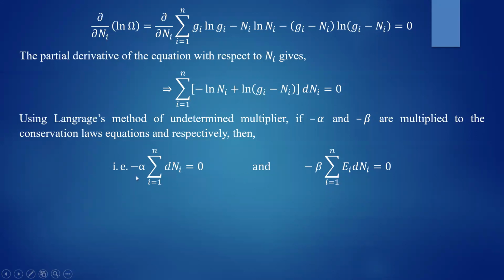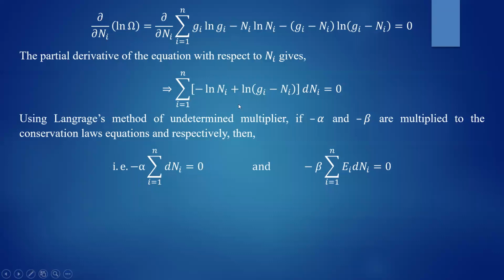Because these are zeros, if you multiply them by any non-zero number, the right hand side will not change. It is 0 only, because summation of dni is already proved to be 0, and summation of ei dni is also equal to 0.